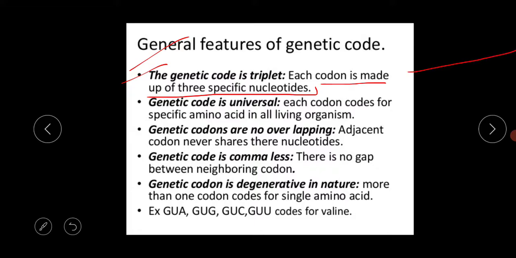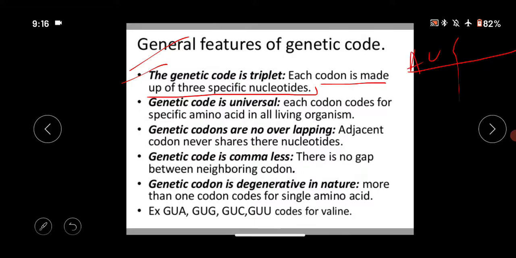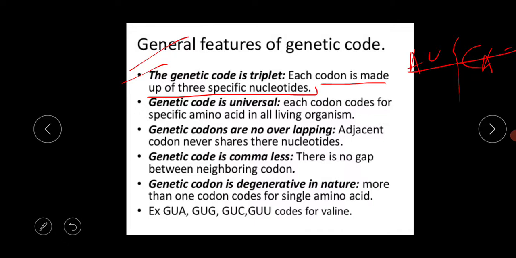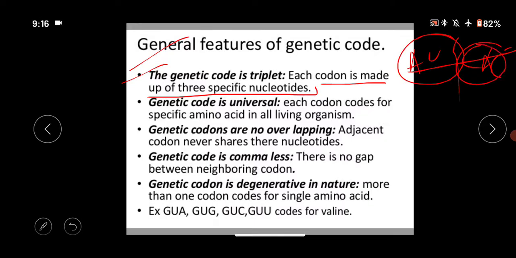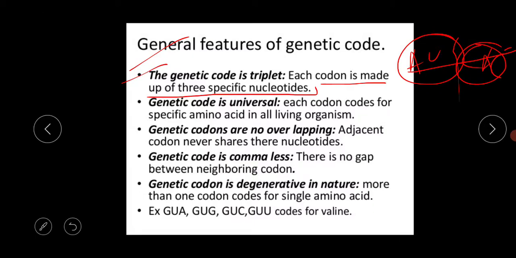What is the meaning of this? Suppose this is one mRNA strand. One codon is made up of three specific nucleotides. Suppose AUG, okay, CAC. So these are three specific nucleotides each. So each and every codon is made up of three specific nucleotides. Next thing is the genetic code is universal. So each codon codes for the specific amino acid in all living organisms.